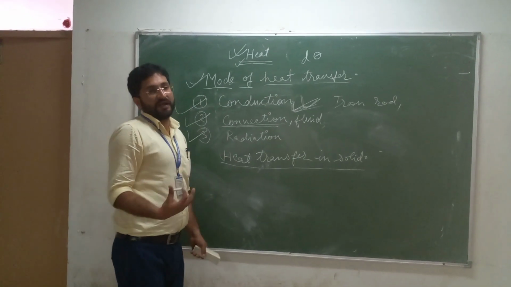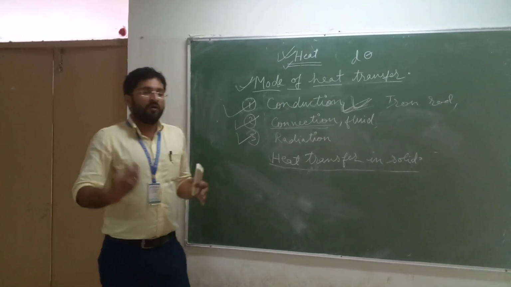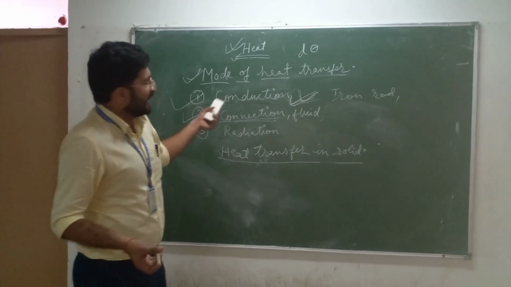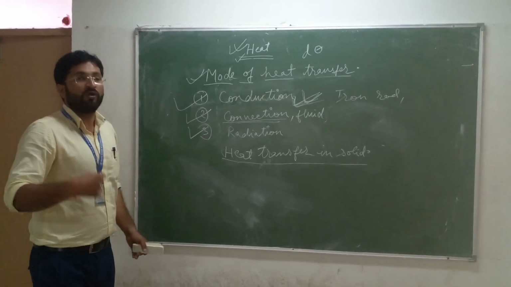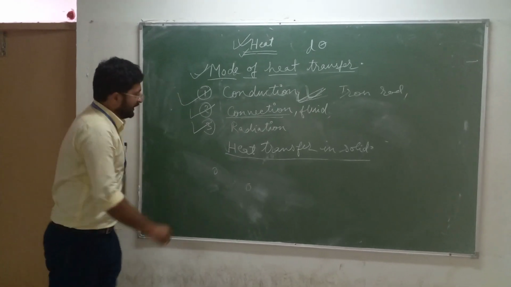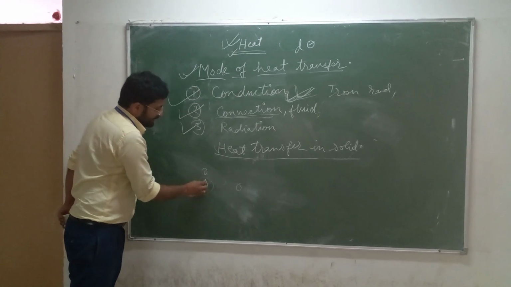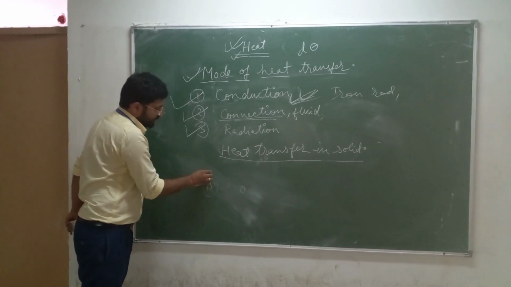In a fluid, generally the molecules are so far apart that they transfer heat through movement. Suppose one molecule is here and the source of heat is here. What will happen when heat is supplied from this source to this molecule?